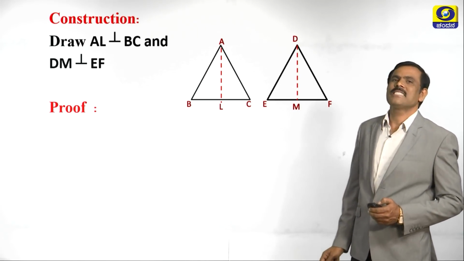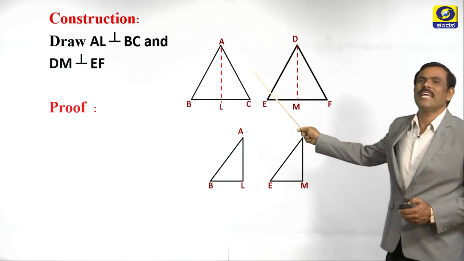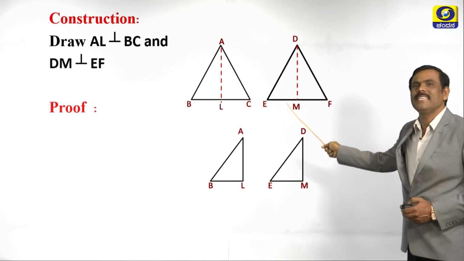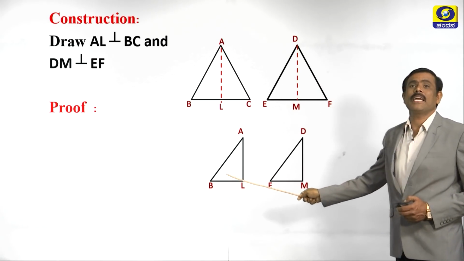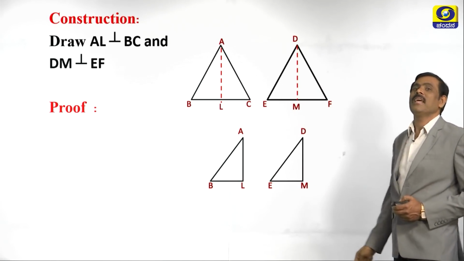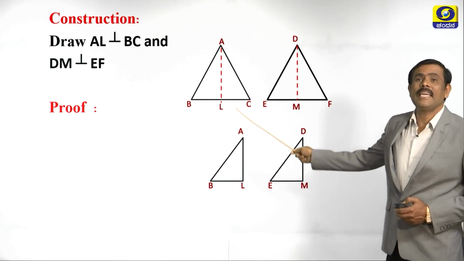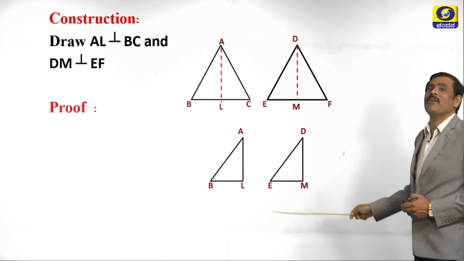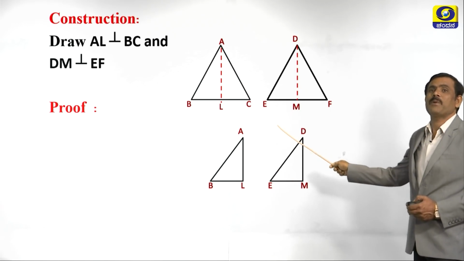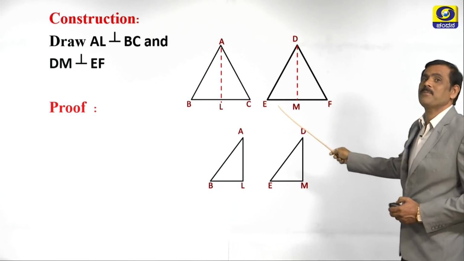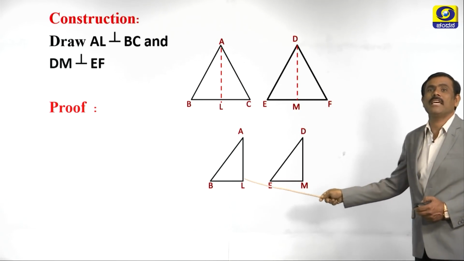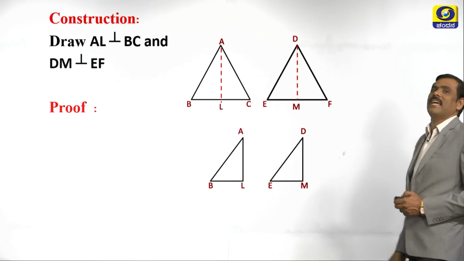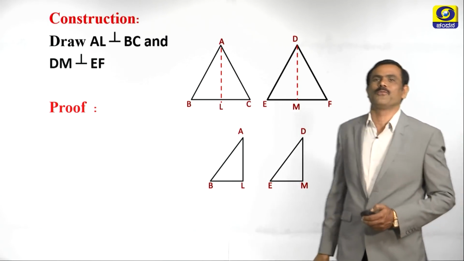Proof. See now, to prove this, you take two triangles, triangle ABL and triangle DEM. We know that angle B equals angle E, and also angle ALB is equal to angle DME. Reason? Just now we have constructed AL perpendicular to BC, DM perpendicular to EF. Therefore, here angle L in this triangle is equal to angle M of this triangle.